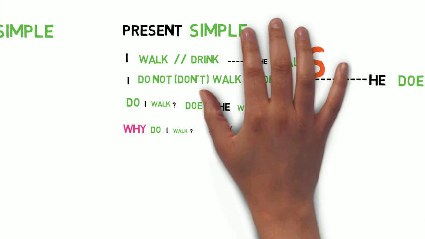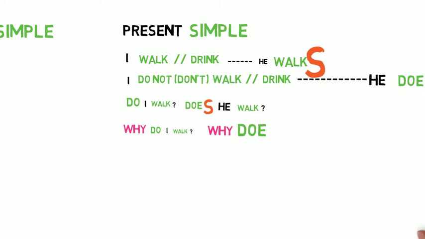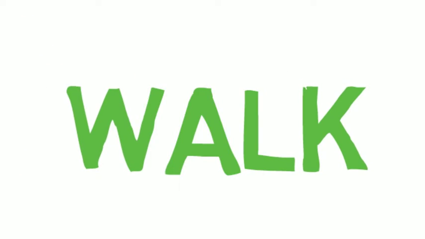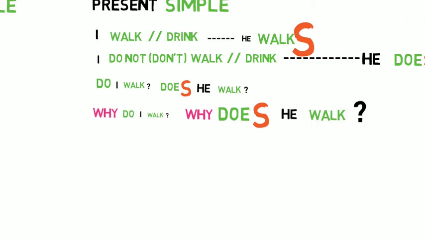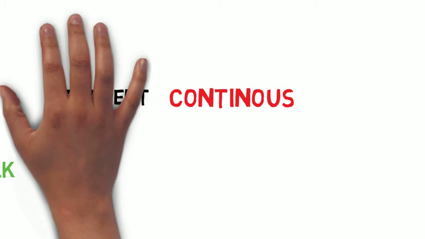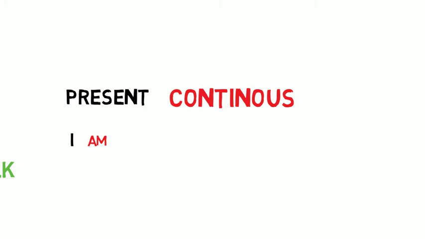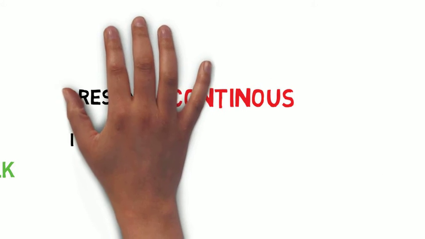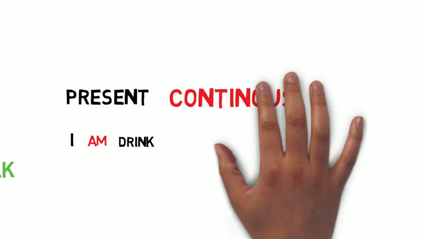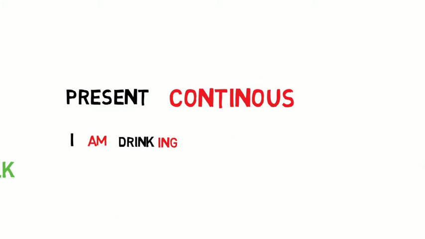Now let's move on to present continuous. You need a subject, I, you, plus the verb be, I am, you are, he is, plus full verb, an infinitive, plus an ing ending.